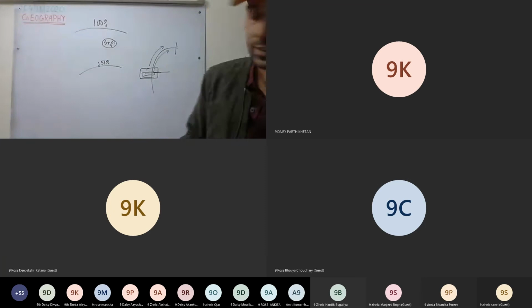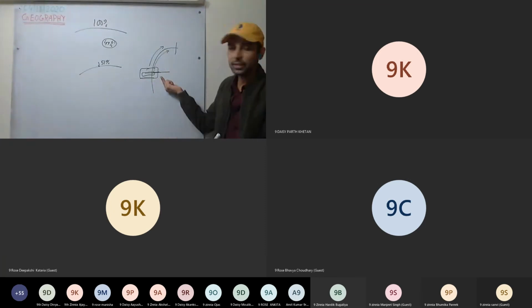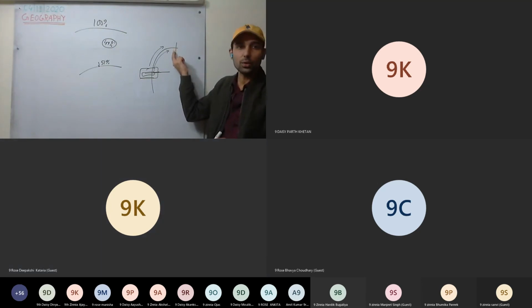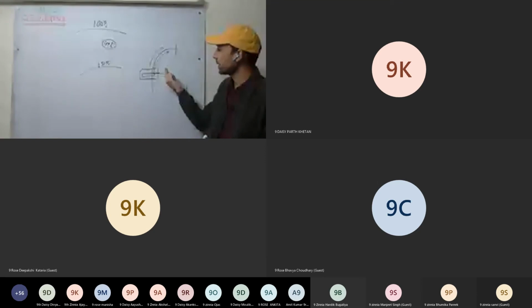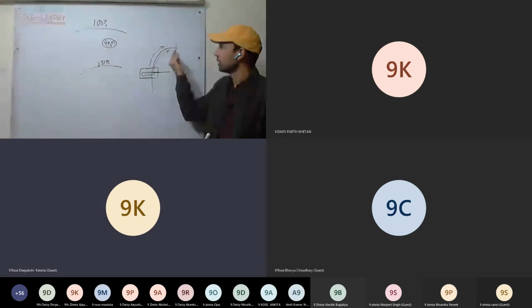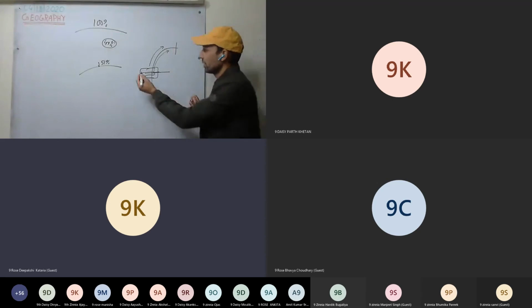This is the effect. And why is this effect taking place? Lower the latitudes, higher the temperature. And higher the latitude, lower the temperature. Why is it happening? Because the polar regions receive slant rays and also the rays have to cover a large distance.